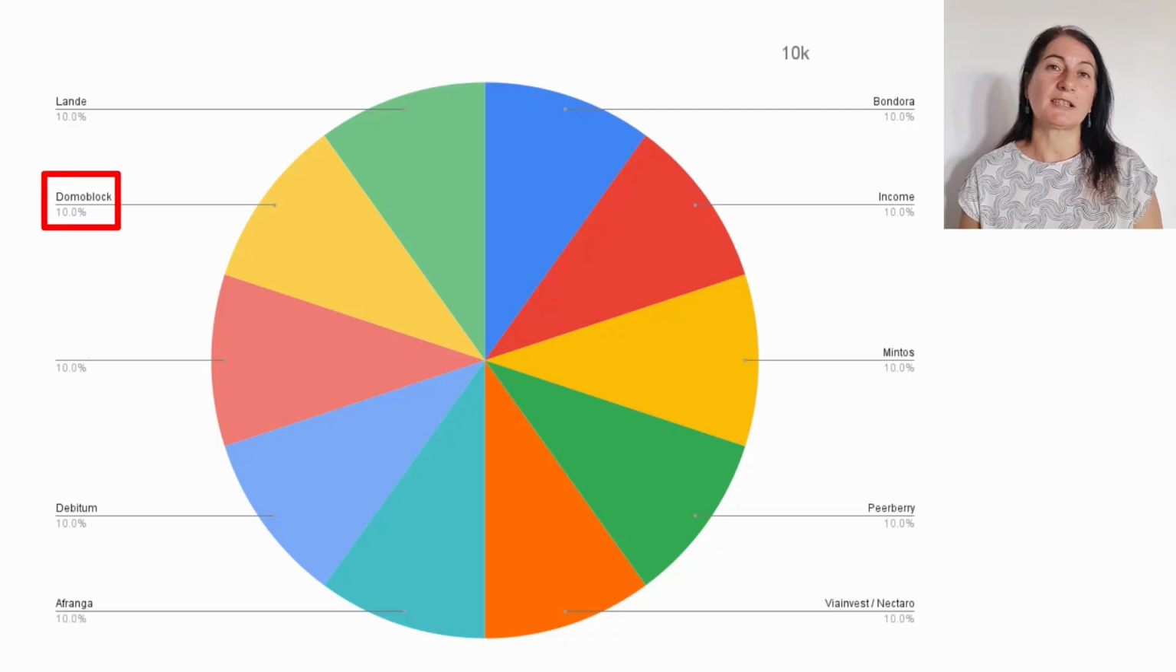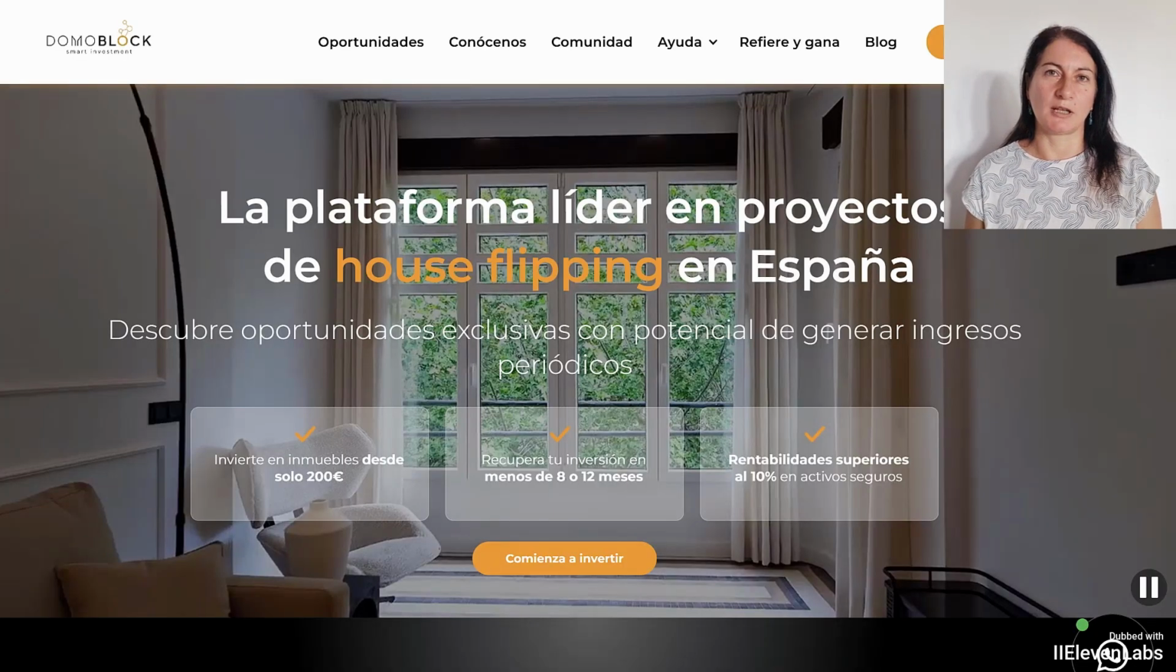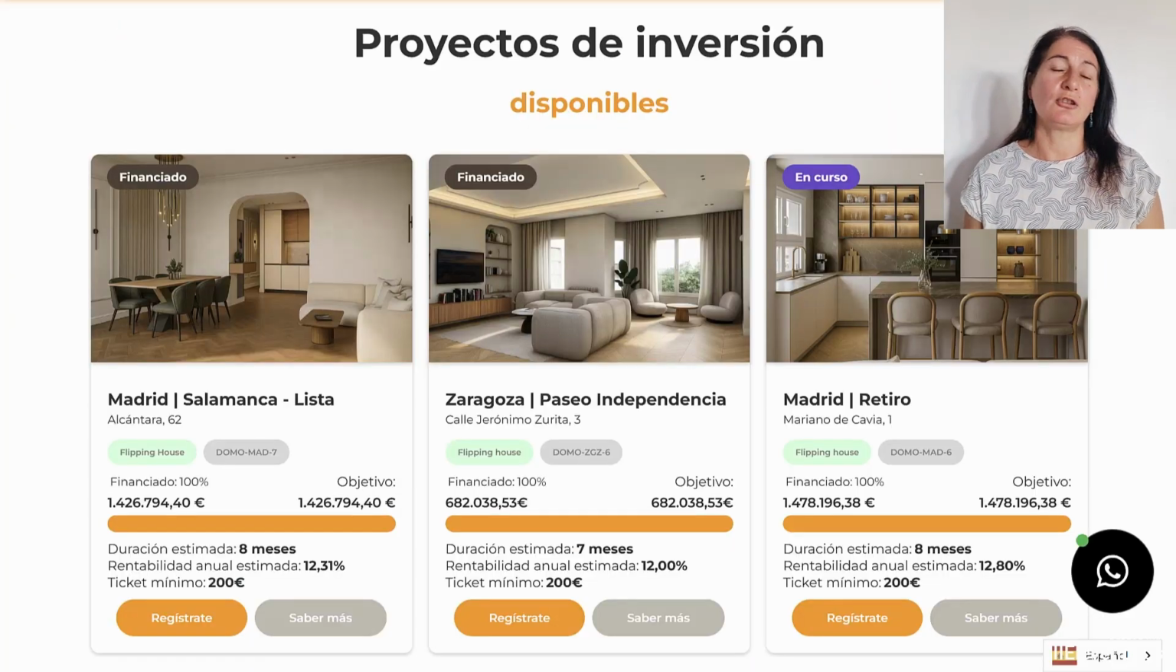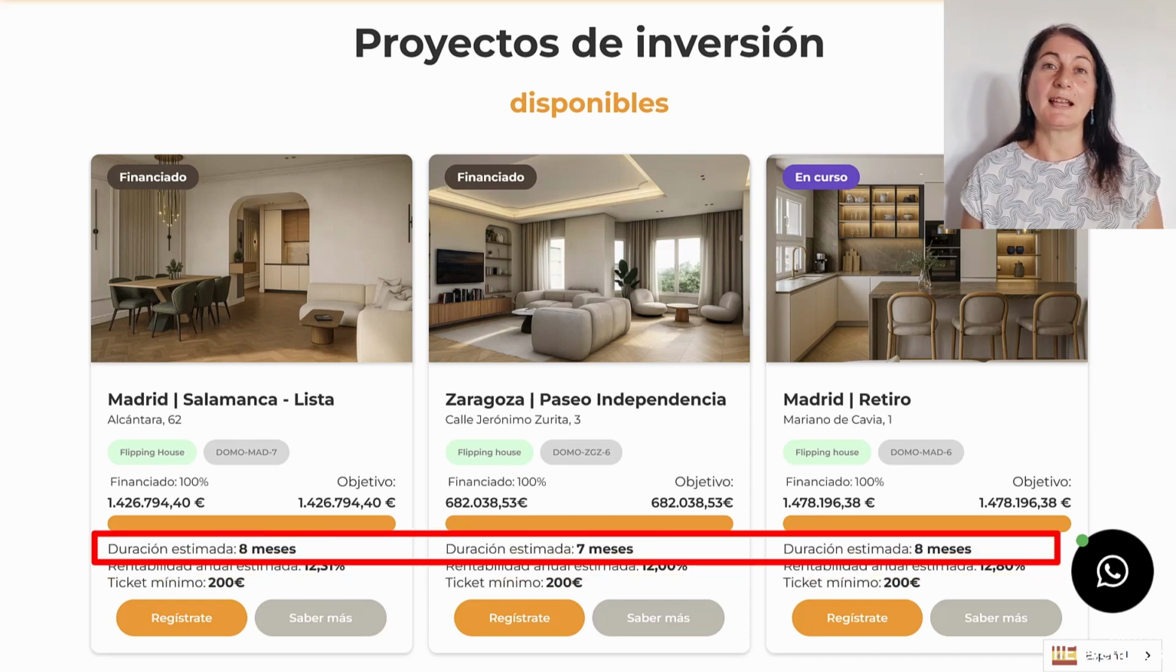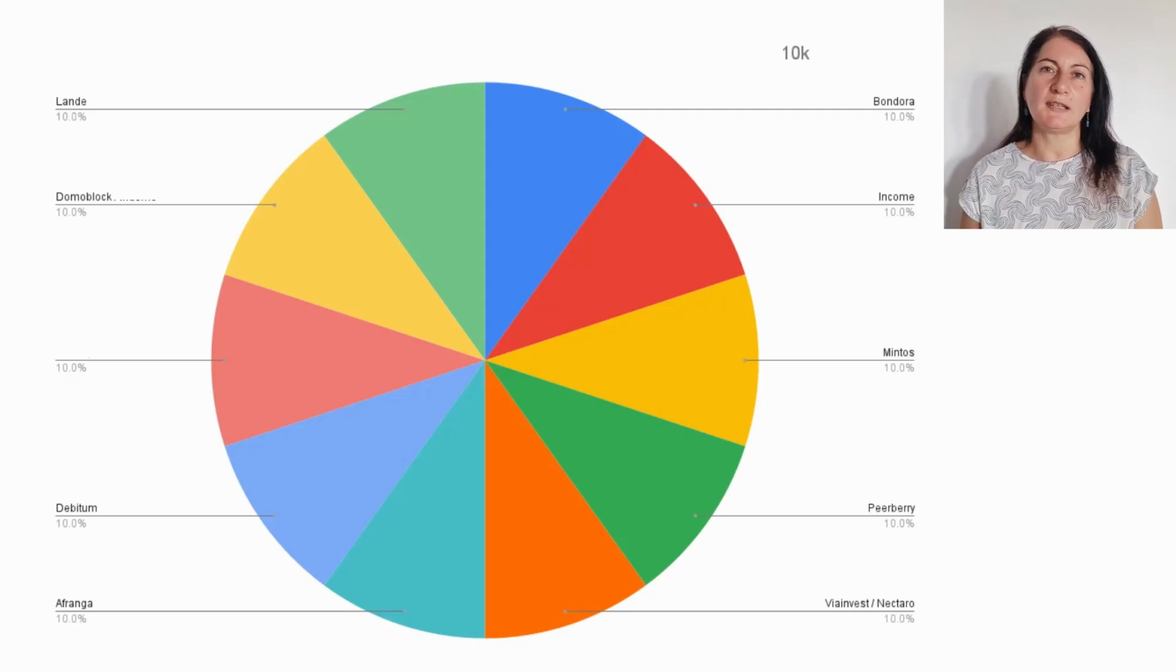I would choose Domoblock because it is a Spanish platform that offers me a different type of investment. Here, what we are going to invest in is real estate investment, but in house flipping projects. And it is something that we do not see on any other platform, and we are going to be able to obtain quite a high return, additionally investing in the short term, which is not very common in real estate investment.